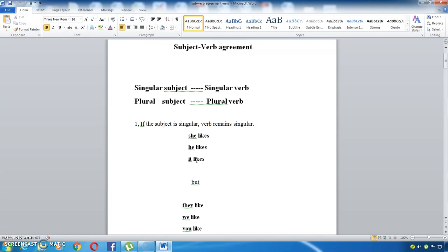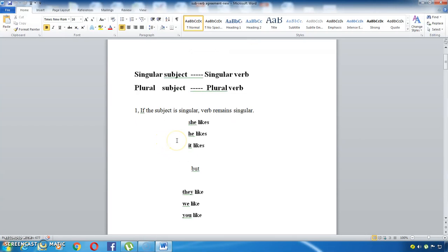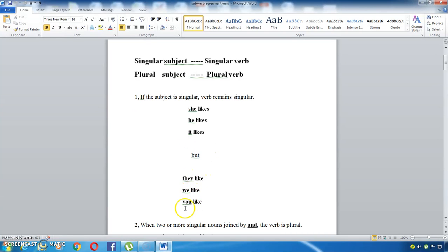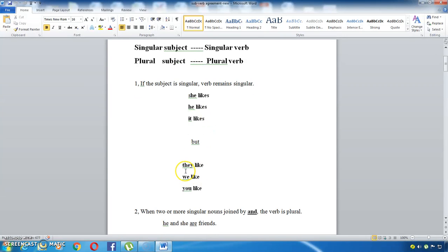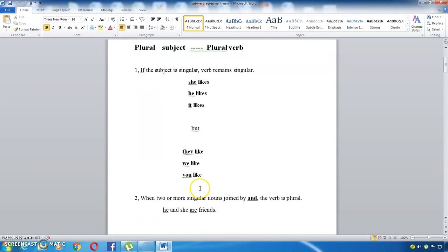The first rule: if the subject is singular, the verb remains singular, right? For example, she likes. We are not supposed to say she like, it is she likes. He likes, it likes. But they like, we like, you like. The same rule applies here. If the subject is singular, she, he, it, the verb remains singular, right? They like, only the plain form. And if the subject is plural, it carries only plural verbs. They like, not they likes. We like, not we likes. You like, not you likes.